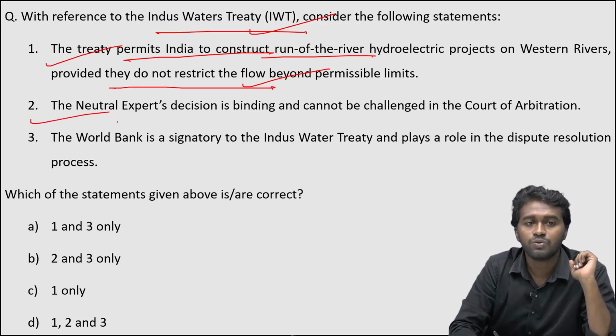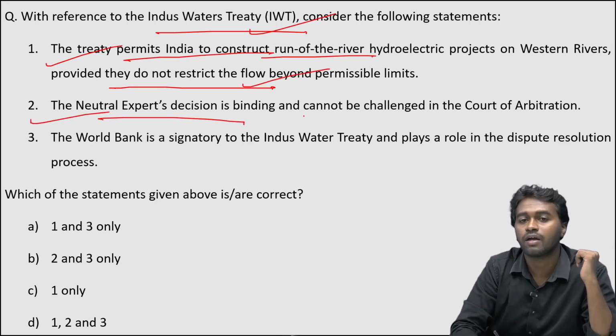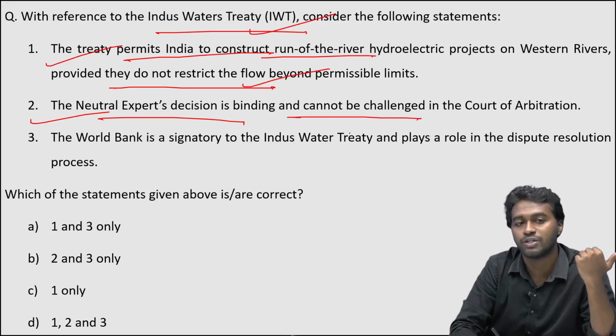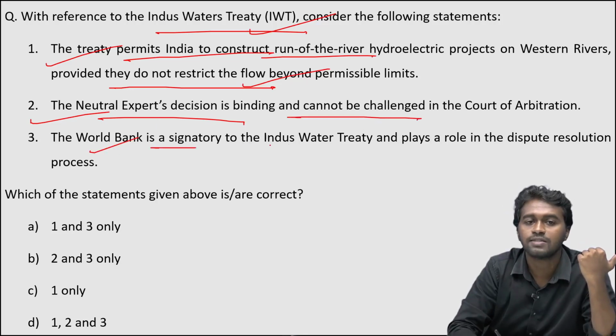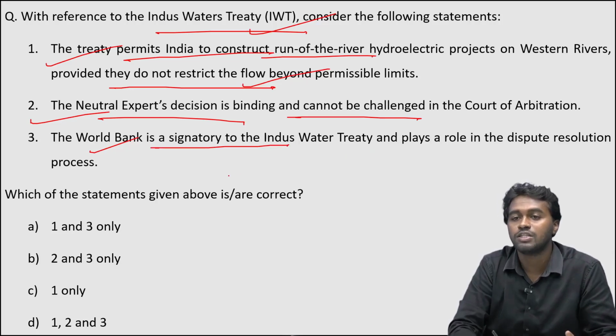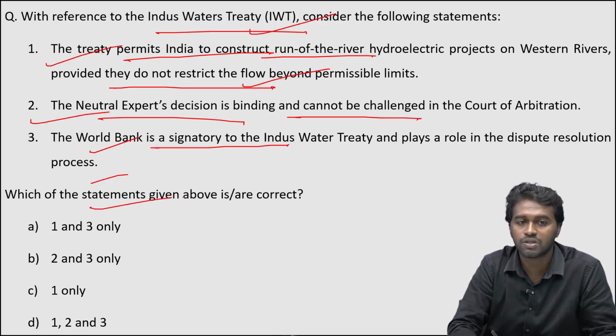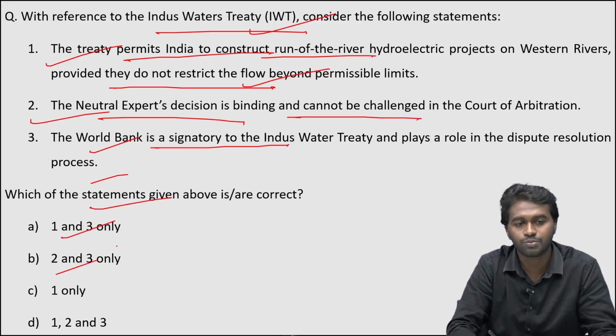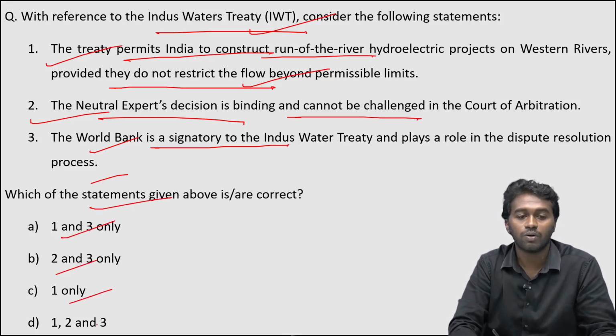Statement 2, the neutral expert decision is binding and cannot be challenged in the court of arbitration. And statement 3, the World Bank is a signatory to the Indus Water Treaty and plays a role in the dispute resolution process. Which of the statements given above is or are correct? Option A, 1 and 3 only; option B, 2 and 3 only; option C, 1 only; and option D, 1, 2 and 3.